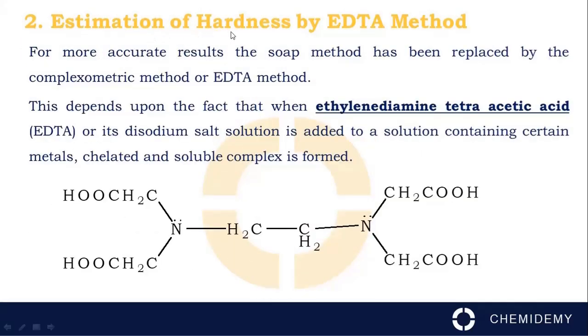Estimation of hardness by EDTA method. For more accurate results, the soap method has been replaced by the complexometric method or EDTA method. EDTA, that is ethylene diamine tetraacetic acid. This method depends upon the fact that when ethylene diamine tetraacetic acid, EDTA, or its disodium salt solution is added to a solution containing certain metals, a chelated and soluble complex is formed.